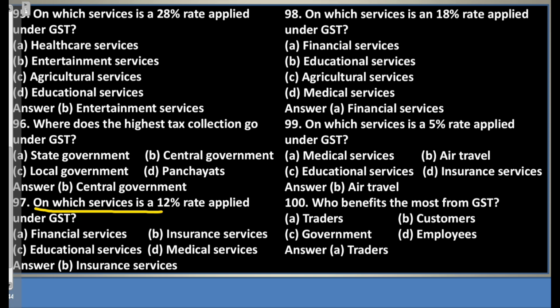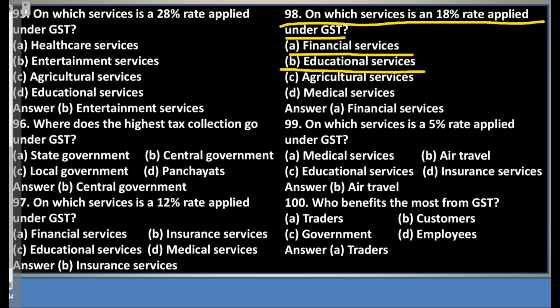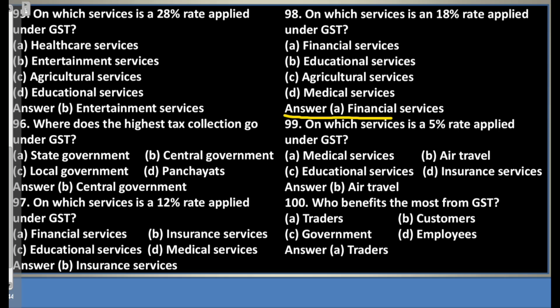Question 97. On which services is a 12% rate applied under GST? A. Financial services. B. Insurance services. C. Educational services. D. Medical services. Answer B. Insurance services. Question 98. On which services is an 18% rate applied under GST? A. Financial services. B. Educational services. C. Agricultural services. D. Medical services. Answer A. Financial services.